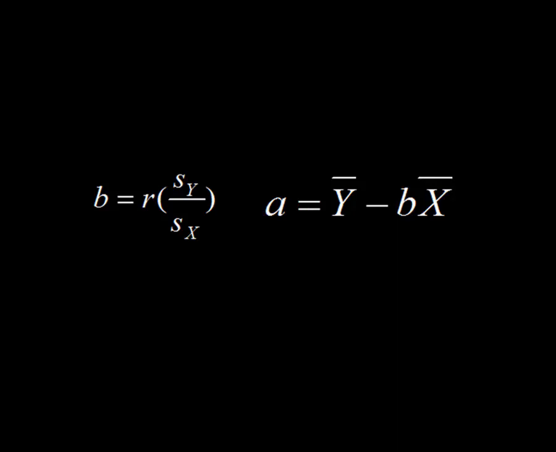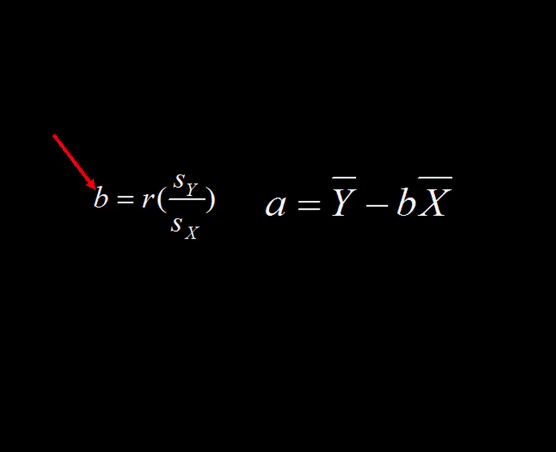Now, don't look away. I know you're seeing equations now. Don't look away. I'm going to hold your hand through it. We're going to go through each of these equations step by step and figure out what everything in there is. It's actually not going to be as foreign or as complicated as it looks, because if you've done that correlation example in our correlation video, we already have all of the information that we need to fill these equations in. So we don't even have to do hardly any new calculations. We just have to plug in values for all of this stuff from that correlation example, and we'll get our values for the slope and y-intercept of the best fitting least squares regression line.